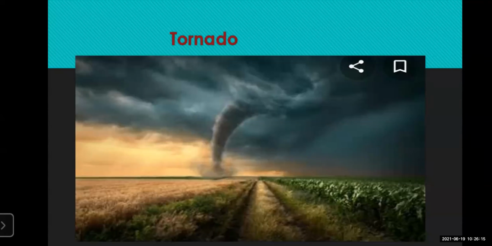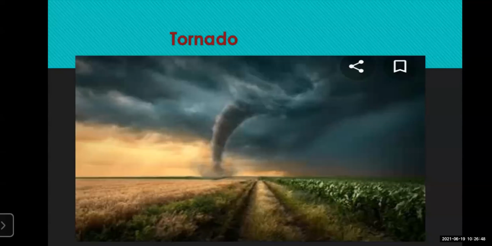A tornado is seen to be connected to the thundercloud and down to the earth's surface. Now, where can you see the connection of this funnel-like thing? The connection of the funnel-like thing is seen up, it is touching the thundercloud. When you see it up, it is seen to be touching the thundercloud, and down it is touching the surface of the earth. You can see directly the tornado moving.